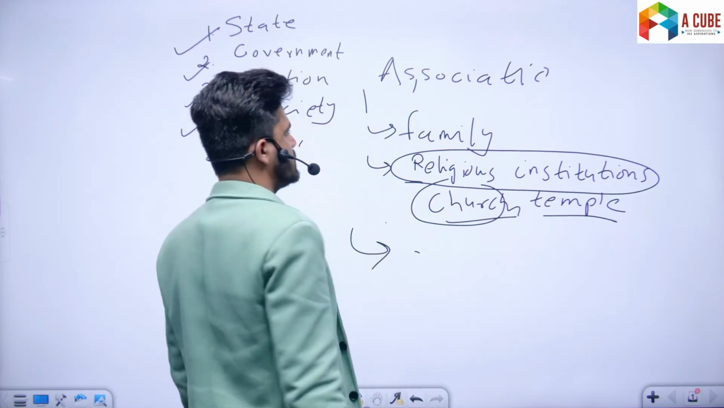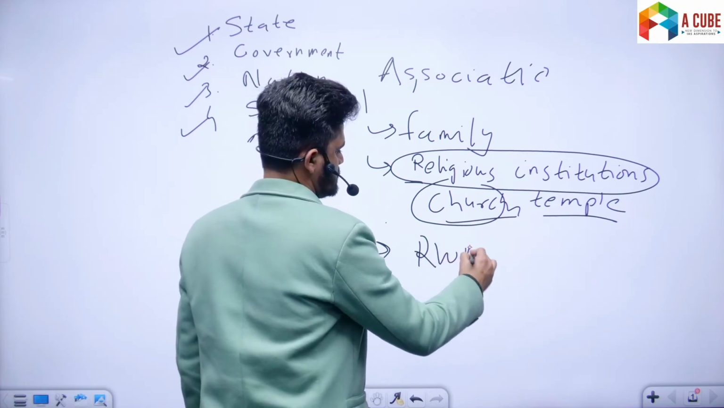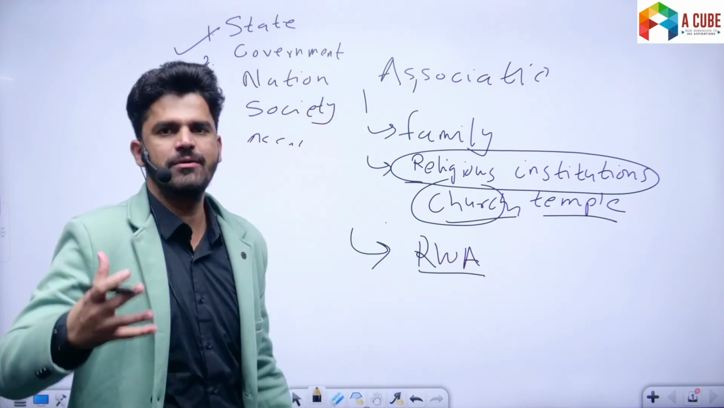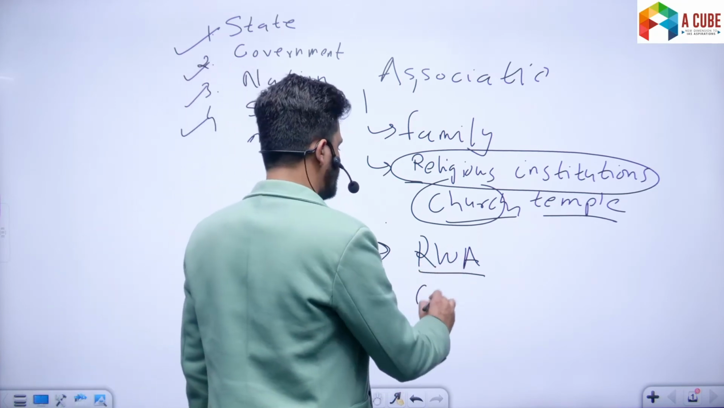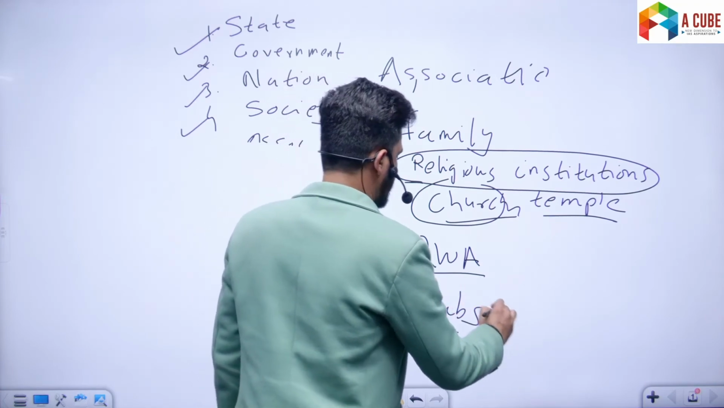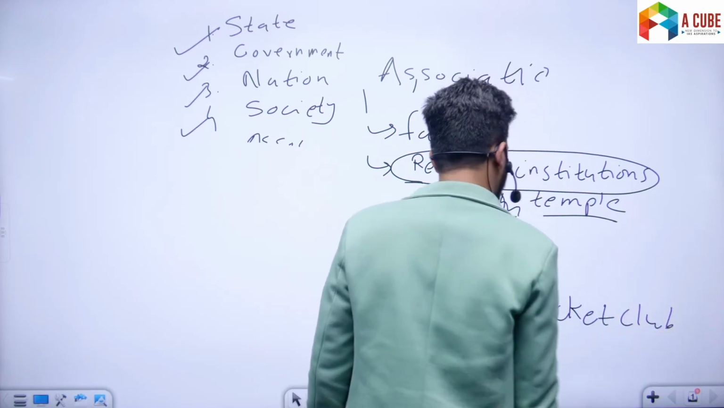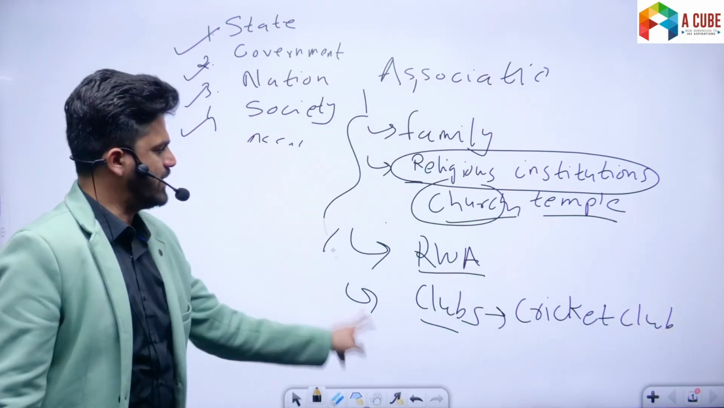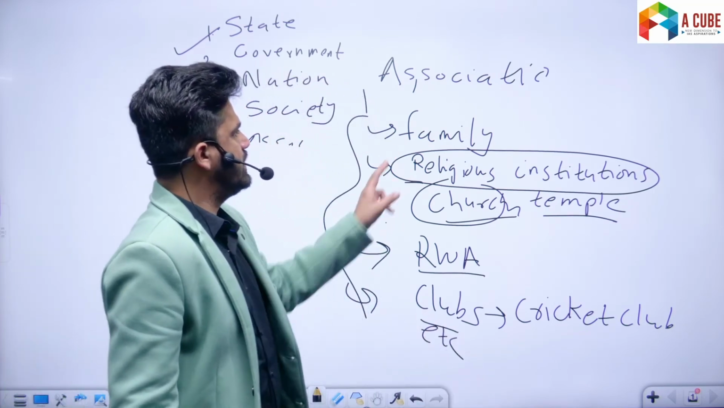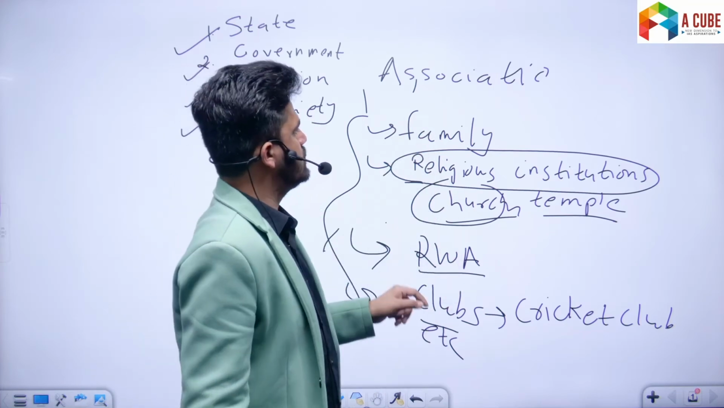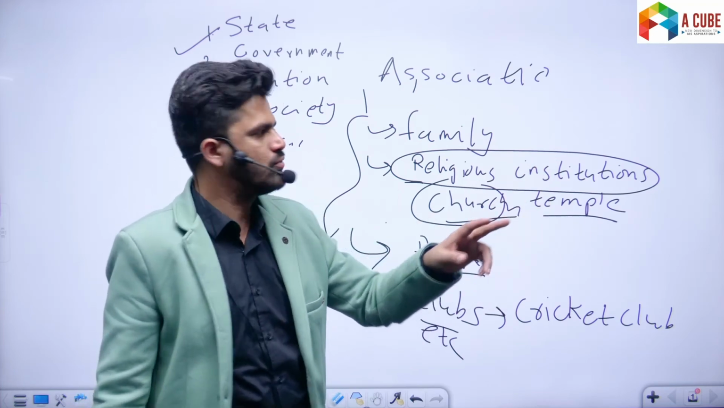Then there are certain associations, another example, जैसे ये हो गया resident welfare associations. है ना, कॉलोनी में भी, हर एक कॉलोनी में ये residents welfare associations होते हैं, RWAs. ठीक है? Then there are clubs, cricket club, football club. Now these are the etc. These are broadly the examples of association. So family is an association of people who have shared goals and objectives which they seek to achieve through joint, collective efforts.